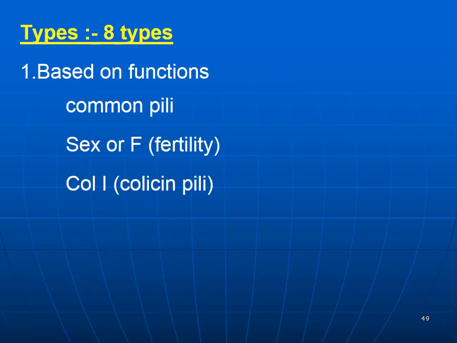Now come to the types of pili. We have got 8 types of pili. The first classification is based on function. We have common pili, and we have sex or fertility pili. We have also got the Call or Carlson pili.